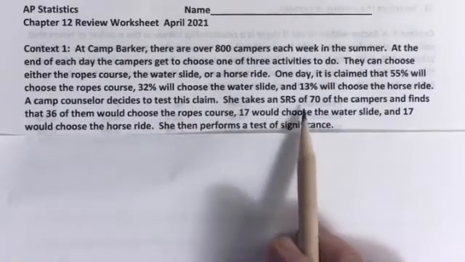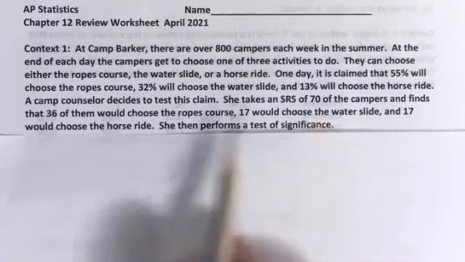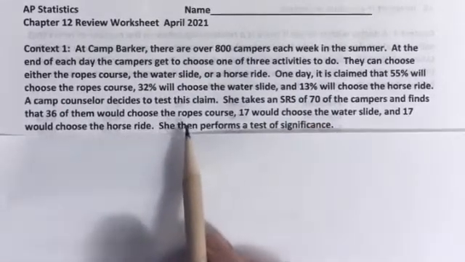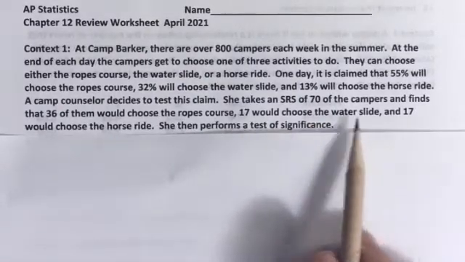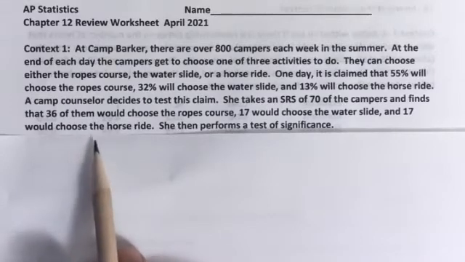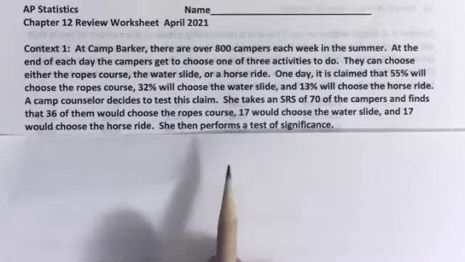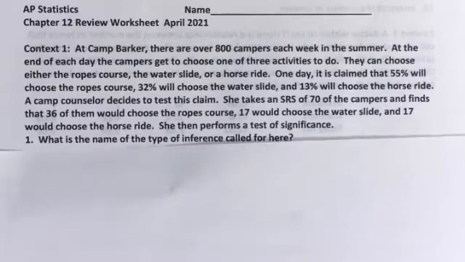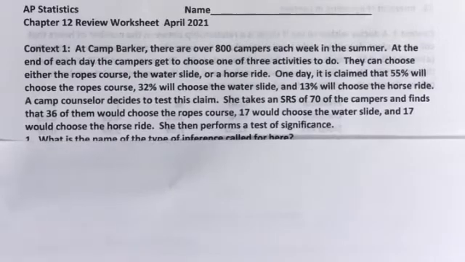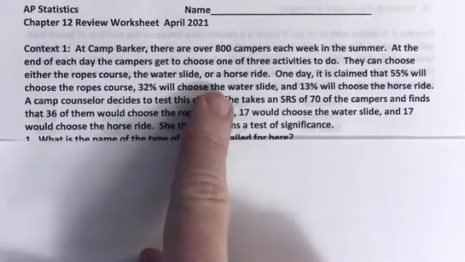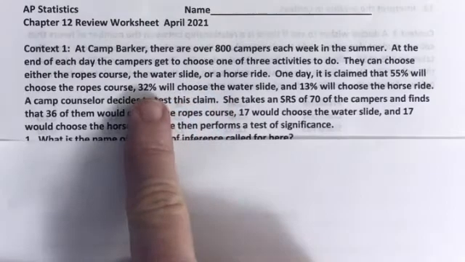She takes a simple random sample of 70 of the campers and finds that 36 of them would choose the ropes course, 17 would choose the water slide, and 17 would choose the horse ride. She then performs a test of significance. So first thing to notice here is that these are categorical variables. This is certainly not quantitative.